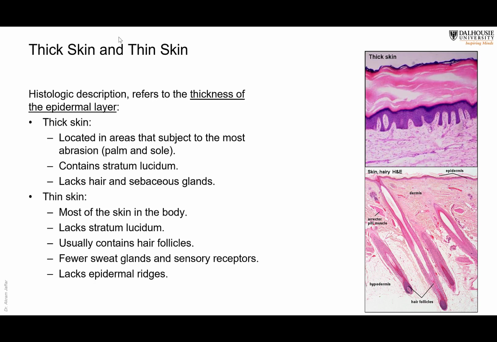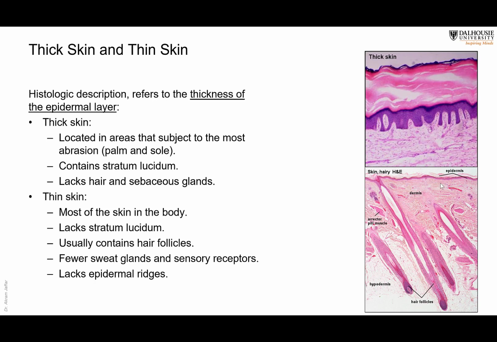When we say thick or thin skin, it depends on the thickness of the epidermis. You can see here in this histological section that the epidermis is very thick. So this is thick skin, and here the epidermis is thinner, definitely. Thick skin usually has a very thick stratum corneum, and has stratum lucidum in addition. But here the stratum corneum is thin, and there is no stratum lucidum.